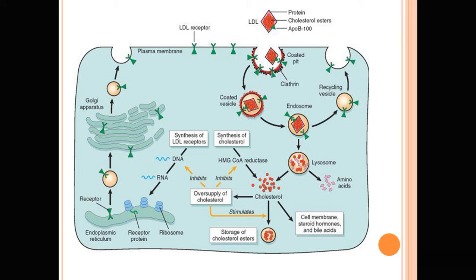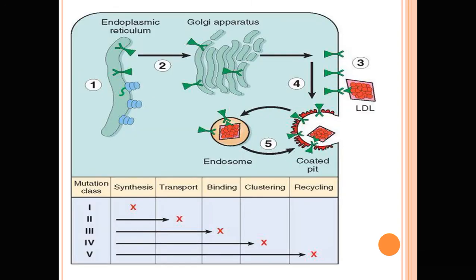So depending upon which step is involved, there is a disease development. So these are the five steps: synthesis, transport, binding, clustering, and recycling. So depending upon which stage is involved, the familial hypercholesterolemia disease develops.